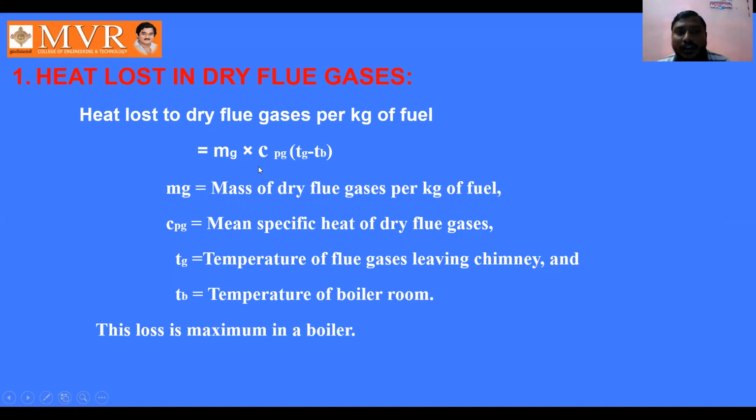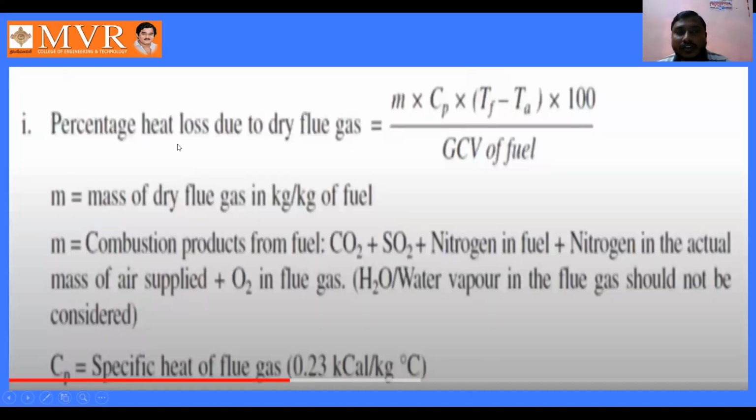How are we going to calculate the dry flue gases heat loss by using this equation? Percentage heat loss due to dry flue gases is nothing but m into cp into (tf minus ta) into 100 by GCV of fuel.